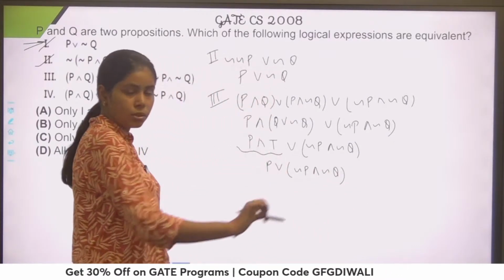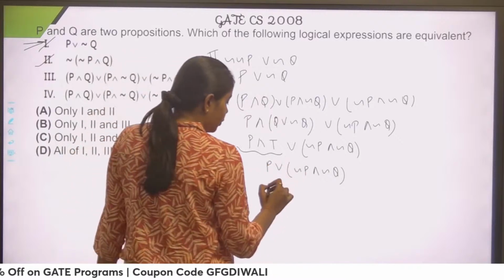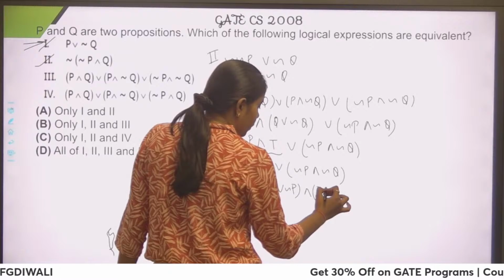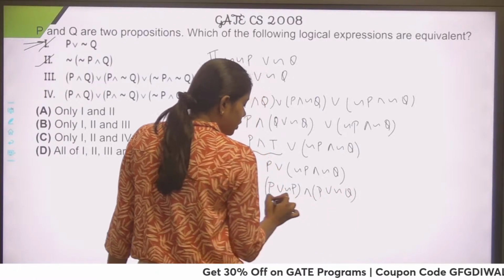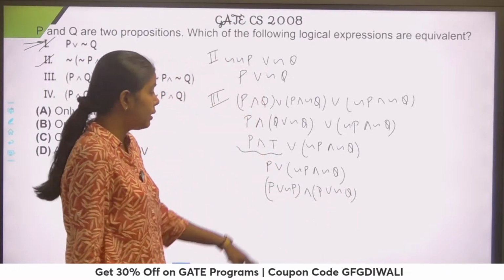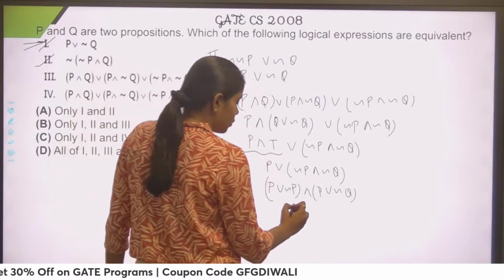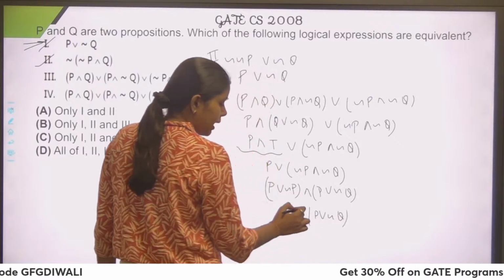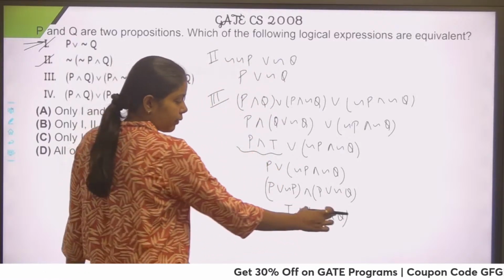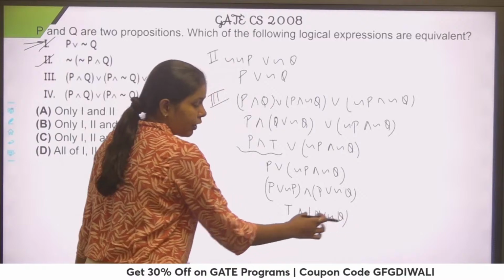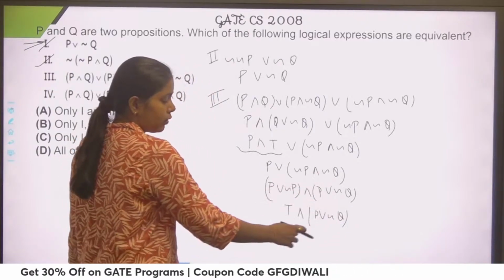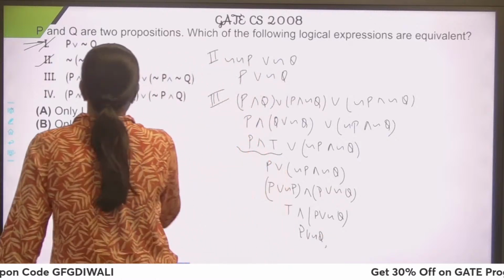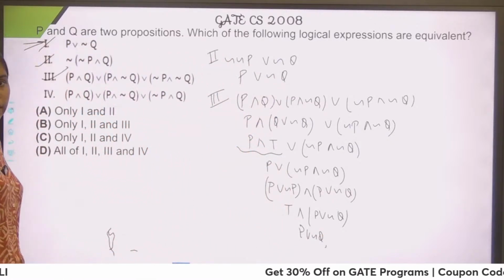Now again I can use the distributive law. So it would become P or negation P, and P or negation Q. This P or negation P, like Q or negation Q, would always be true. So this would be true, and P or negation Q. And because of this and, true would not make any impact. Whatever truth value P or negation Q has, that would be the truth value of the whole statement. So it would become equal to P or negation Q. So you can see that it is also equivalent to the first. So that means first, second, third are equivalent.